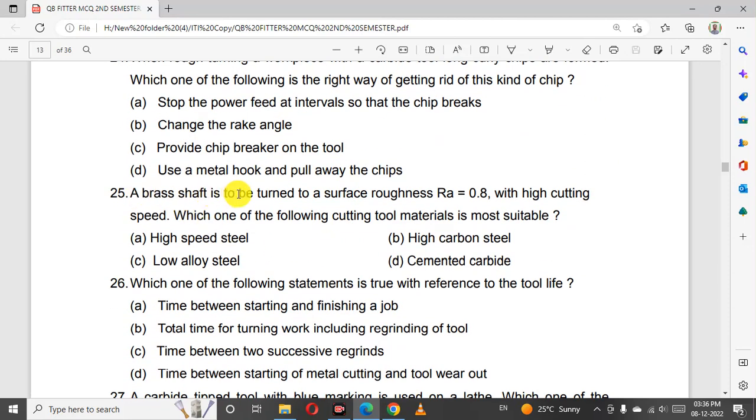A brass shaft is to be turned to a surface roughness of Ra 0.8. Which one of the following cutting tool materials is most suitable? Cemented carbide.